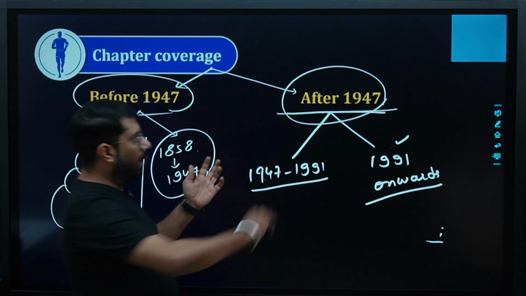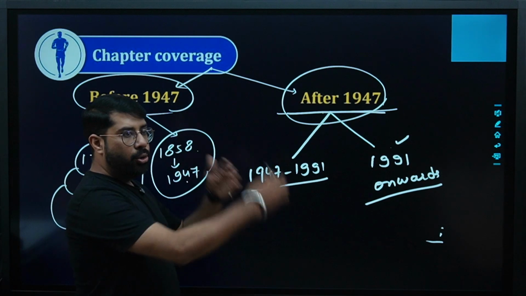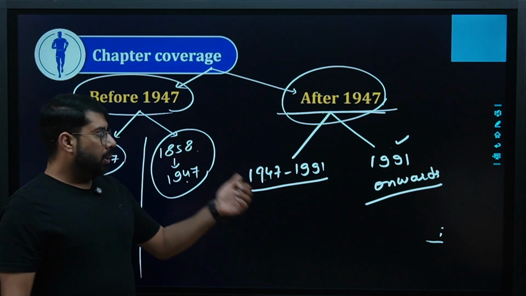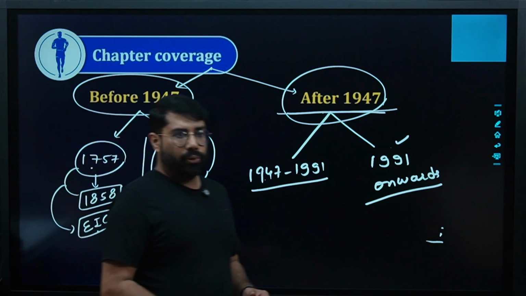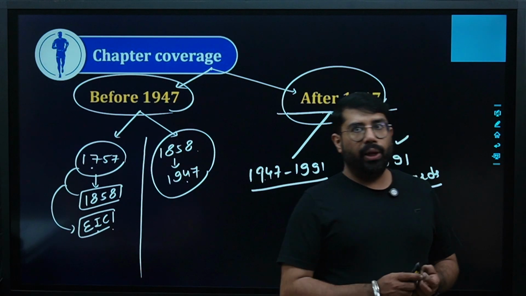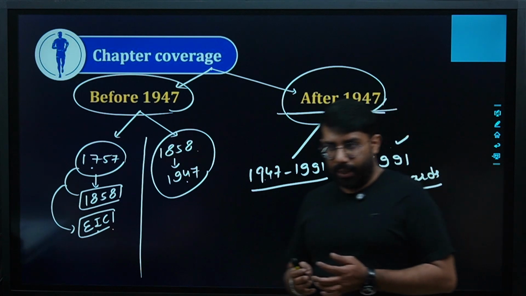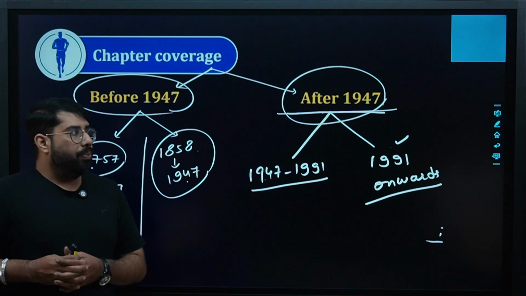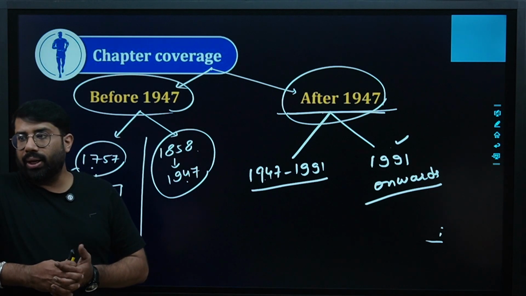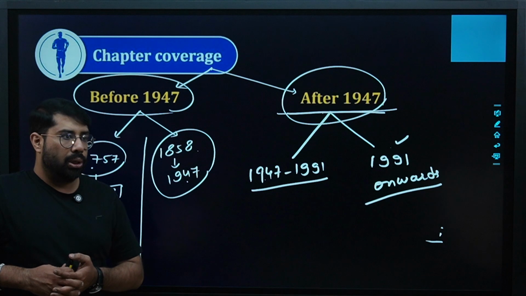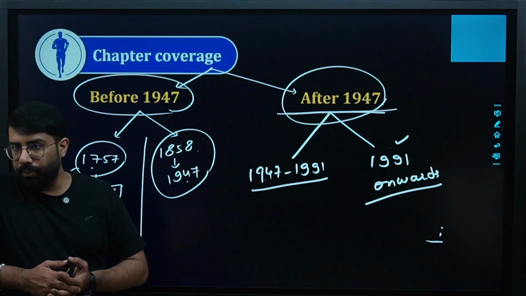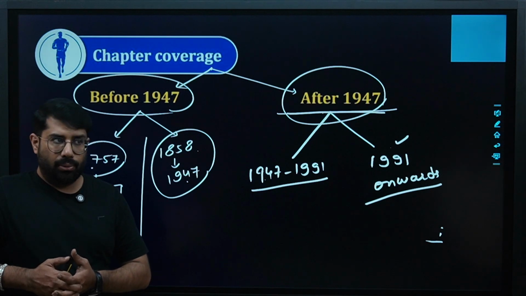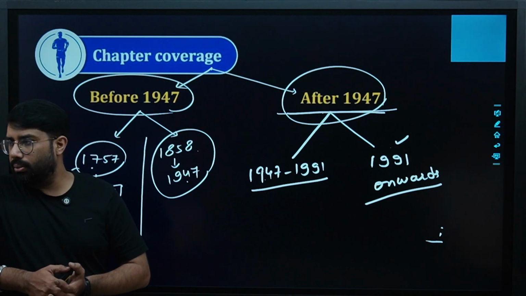After 47, again the time period will be divided into two parts: 47 to 1991 and after. Why this division has been made, I will tell you. 1947 is a very specific year for all of us. Reason being, we got freedom from British rule. When we got independence, post that, our first Prime Minister of India, Pandit Jawaharlal Nehru, proposed the constitution of a group of people, known as a drafting committee, because he felt, and it was a very obvious thing, that it should be done.